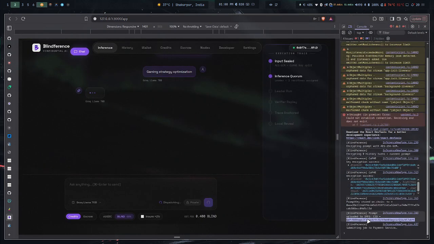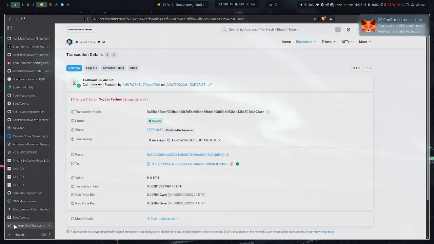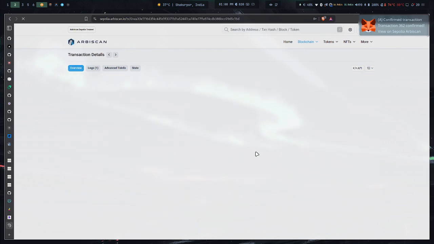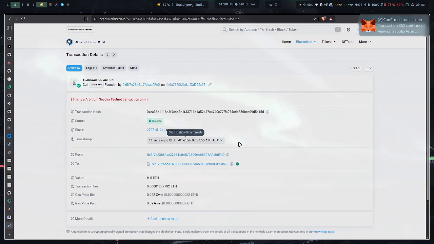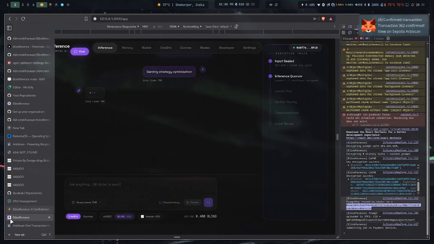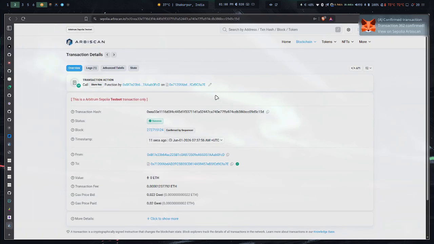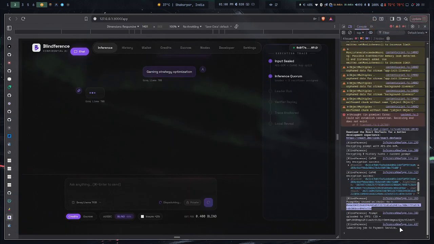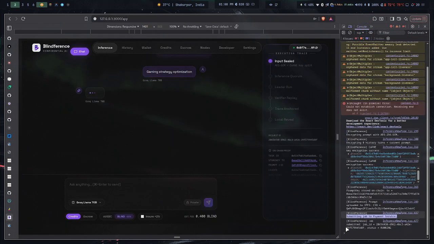If I show you this transaction hash in the Explorer, what this actually is: you can see this transaction happened 11 seconds ago, and this is a store key function that we called to store the keys. This store key function also gives the permits for which addresses can decrypt this particular key, but that will be explained more in the architecture videos. Again, we submitted it to the payment service. What the payment service means is start execution.